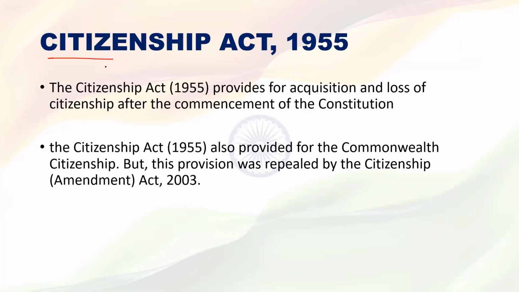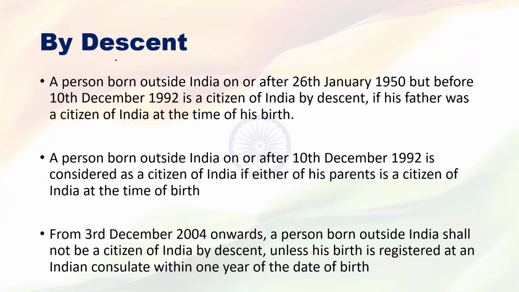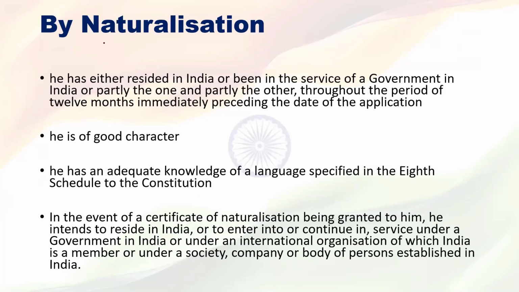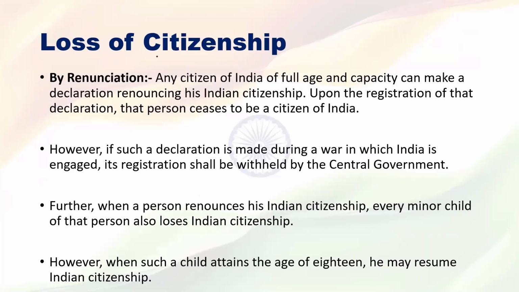This Act provides how a person can get Indian citizenship and how a person can lose it. We discussed how a person can get Indian citizenship by birth, by descent, by registration, by naturalization, and by incorporation of territory. Apart from that, we discussed how a person can lose citizenship.